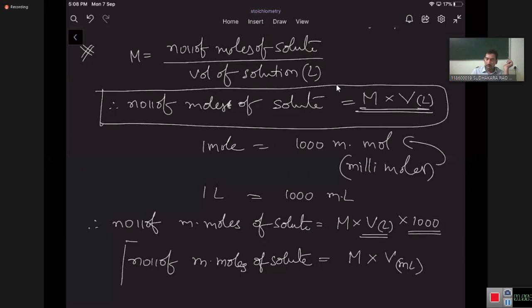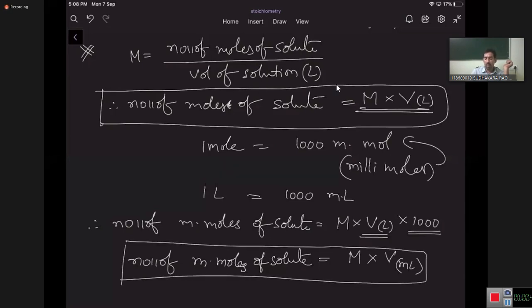So number of millimoles is equal to molarity into volume in milliliters. Number of moles is equal to molarity into volume in liters. Volume in milliliters, millimoles. Volume in liters, moles.